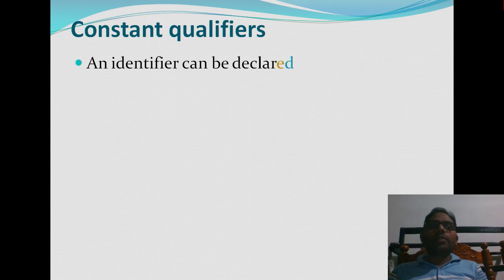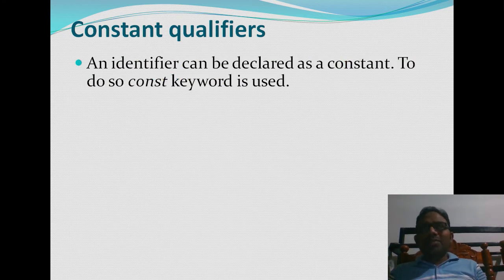Let us see what a constant is. Constant means that throughout the program the value is not going to change. An identifier can be declared as a constant, or a variable can be declared as a constant. To do so, you use the const keyword while declaring the variable itself.